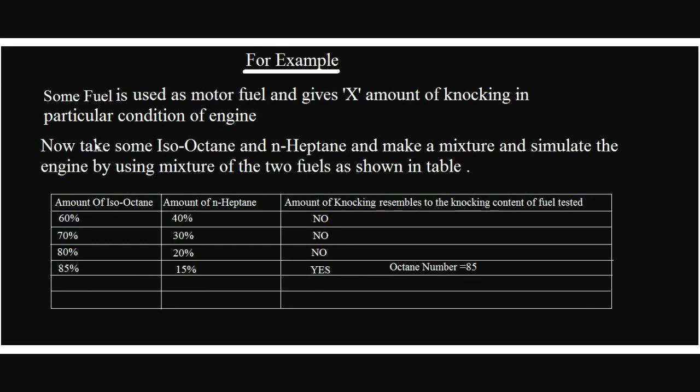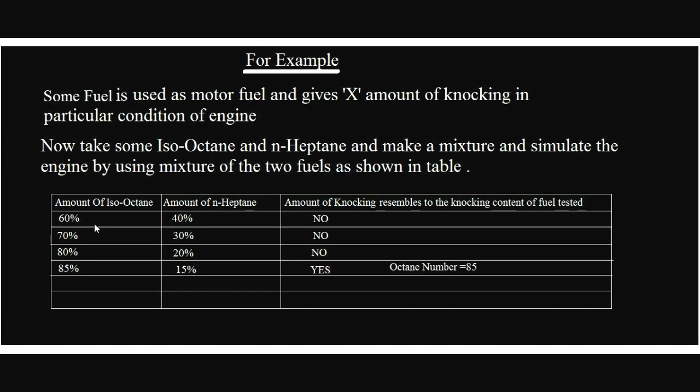Again, what it signifies is how much the fuel is behaving like isooctane. So how much a fuel is behaving like isooctane is what the octane number of the fuel is. So this is how the octane number is created. Once more I would like to tell that suppose some fuel we are using gives X amount of knocking with the engine in a particular condition, for example particular RPM and particular compression ratio.